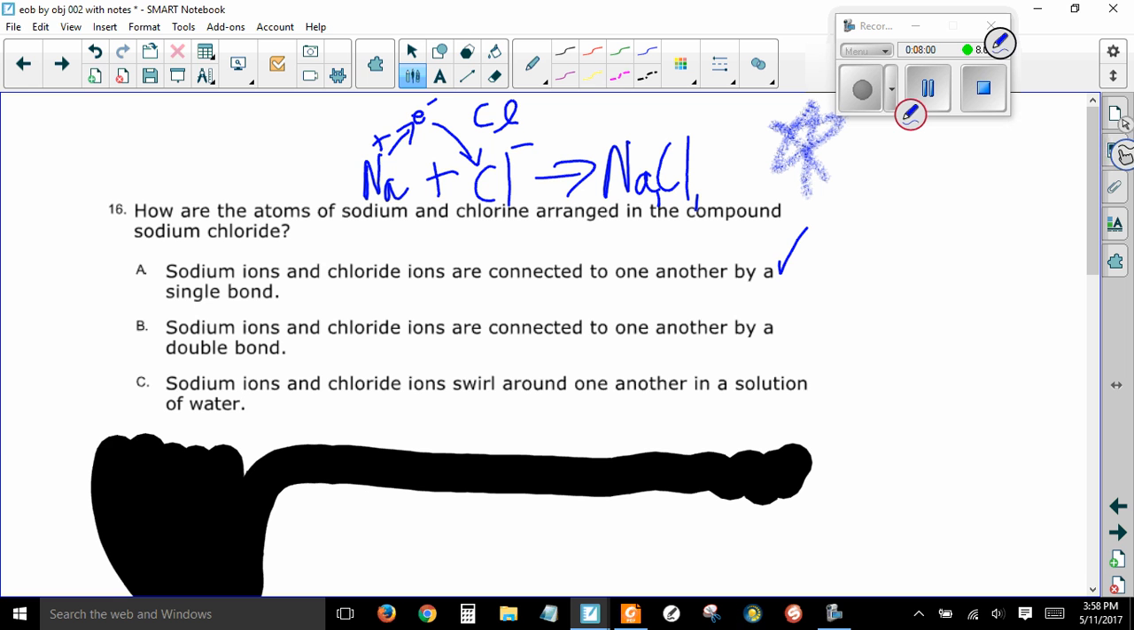Well, that sounds good so far. Sodium ions and chloride ions are connected to one another by a double bond. Definitely not. Sodium ions and chlorine ions swirl around one another in a solution of water. No. So the best answer there is A. Okay? They're only gaining or losing one electron, so that's a single bond. All right?